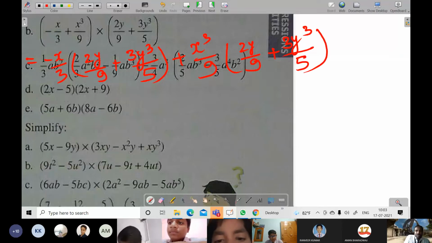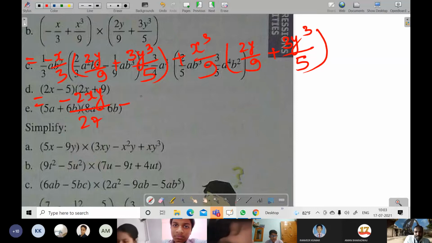Now you will be multiplying, of course it will become minus 2xy by 27. Then plus, minus minus, 3xy cube by 5 3 is 15. 3 and 3 can be cancelled also, no problem. Next, we can cancel 3 1 is 3, 3 5 is 15.